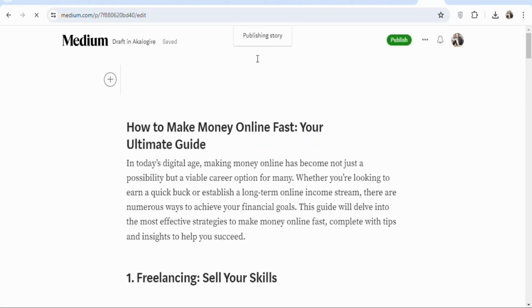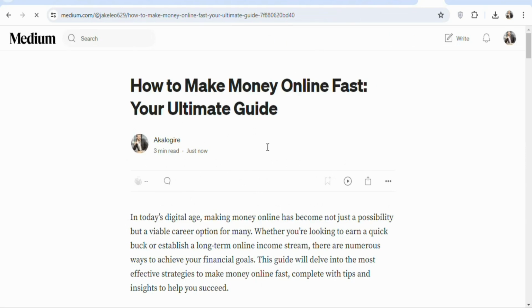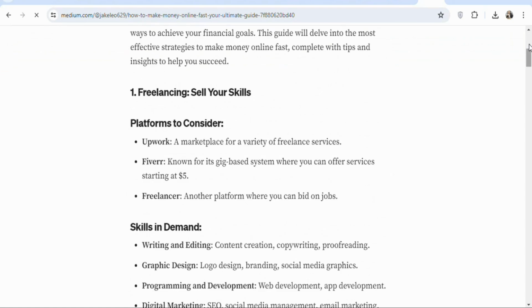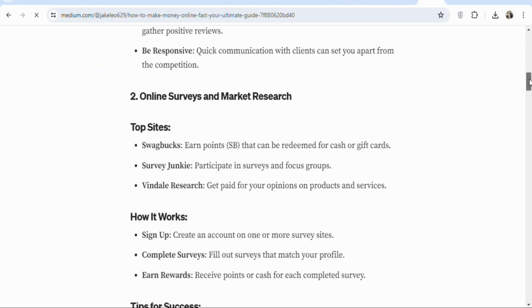Once you click on it, you can see publishing story. Just wait for it to be published. As you can see, it has been published. You can see it right here. Just now your article has been published and you are going to get a lot of people on Medium to read it. You can see you are going to get thousands of people to read this article.